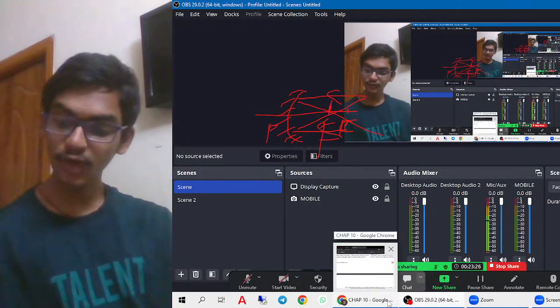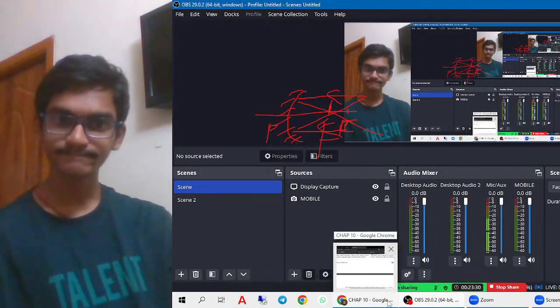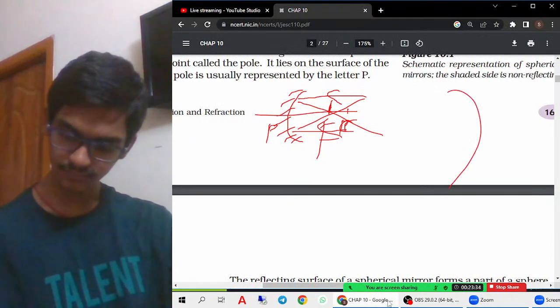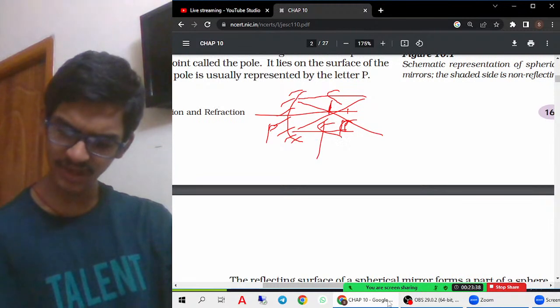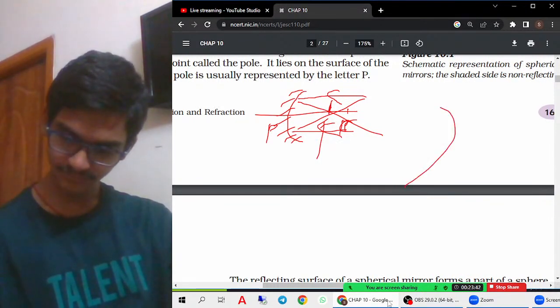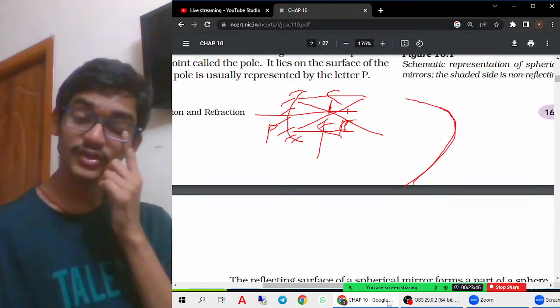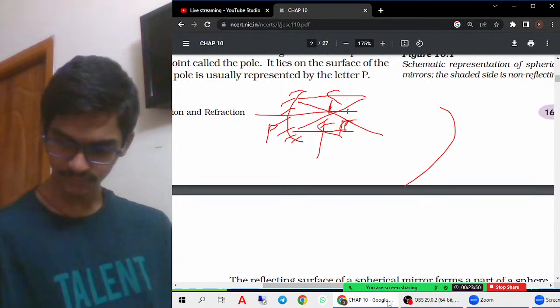But for a convex mirror, what will happen? Let us see now. Whichever way you draw it, both ways are the same. Just do not get confused. For your understanding, you can draw it one way only, whichever is convenient.